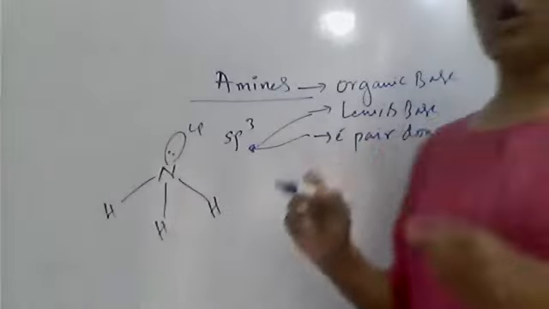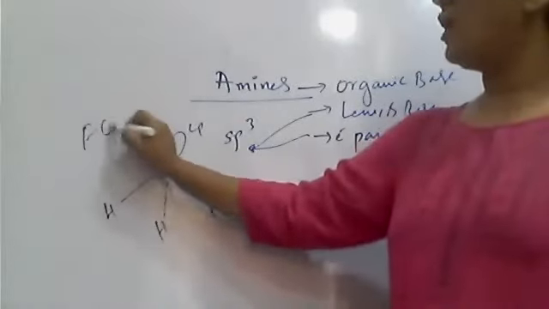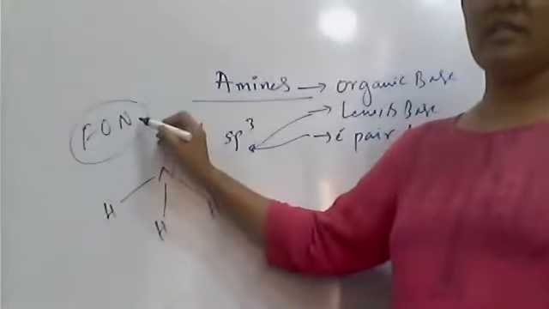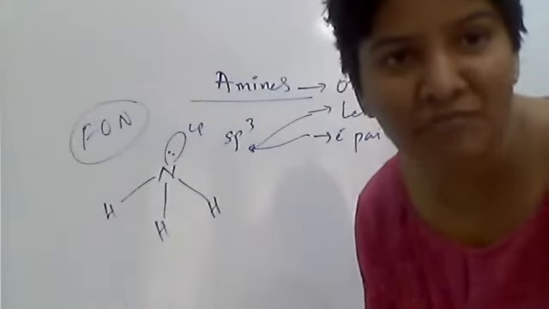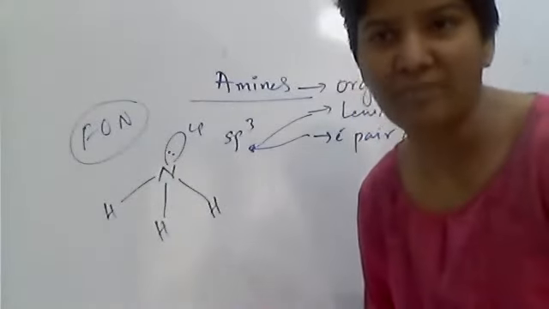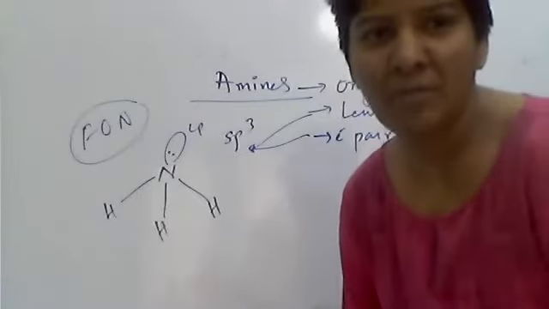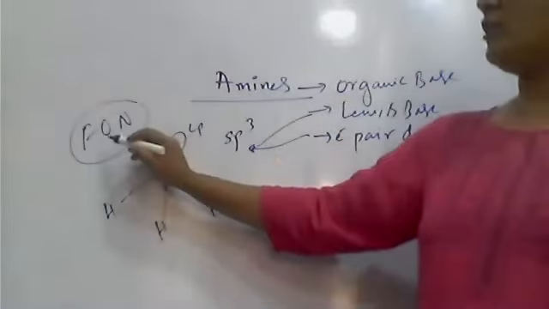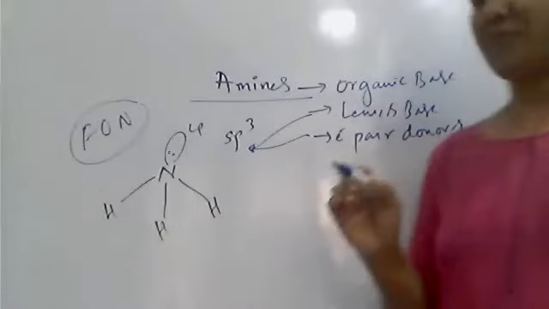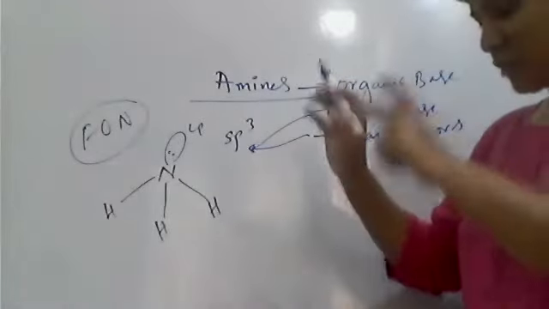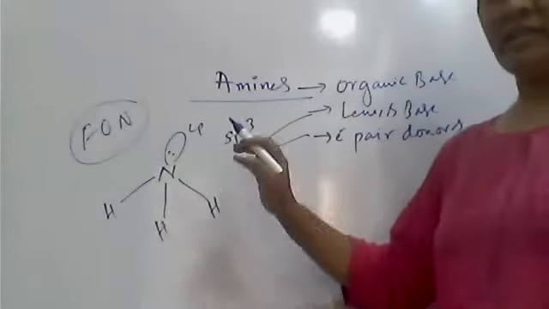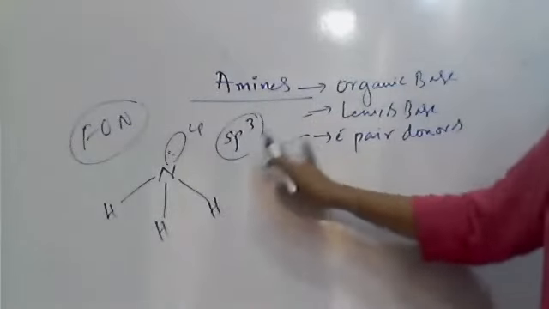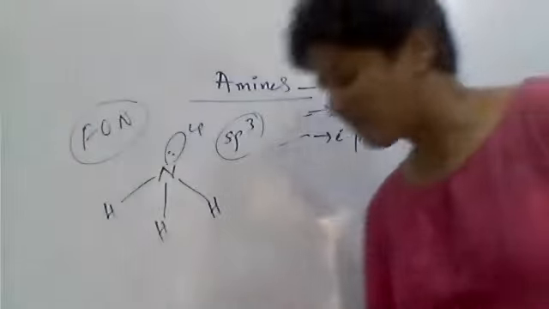And I hope everyone is aware that fluorine, oxygen, and nitrogen, remember this: fluorine, oxygen, nitrogen, these elements only can form hydrogen bonding. It is very, very important. I hope you know the hydrogen bonding because it is a presently completed chapter in Track 1. So fluorine, oxygen, nitrogen show hydrogen bonding. Now ammonia shows the pyramidal shape, not tetrahedral. The shape is pyramidal, though the nitrogen is sp3, and the bond angle will be around 107 to 108 degrees.